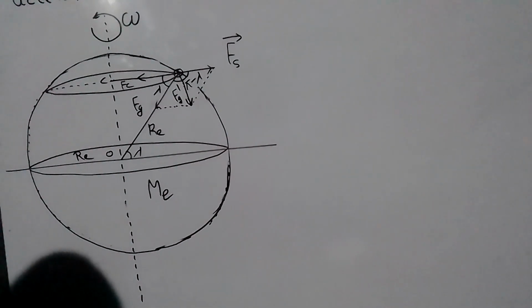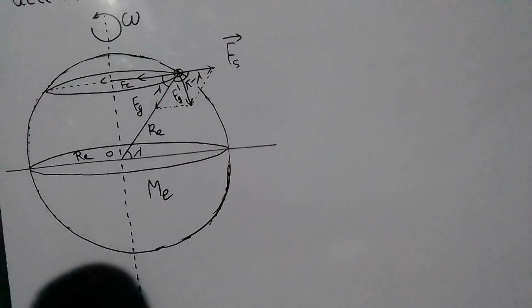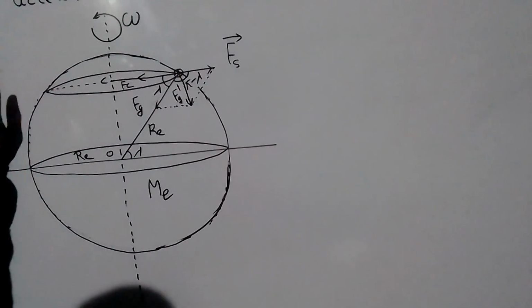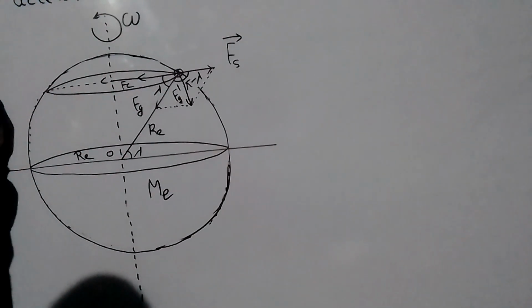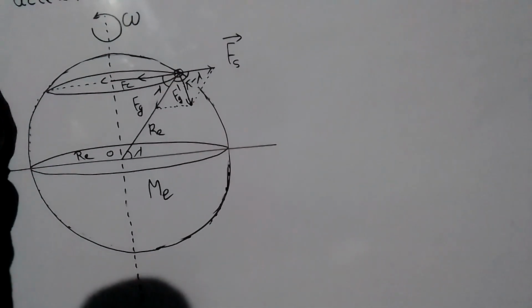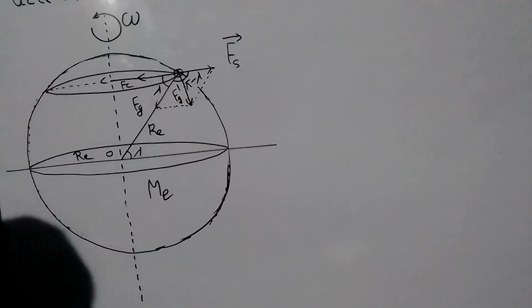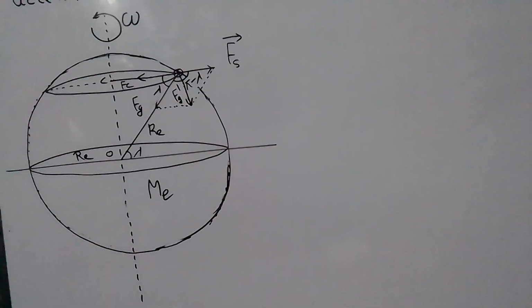Okay. So when Earth rotates about its geographic axis from west to east, then acceleration due to gravity reduces at each point on the Earth's surface. What is the change value of acceleration due to gravity due to rotation of Earth? We have to derive an expression for this rotational effect of the Earth.